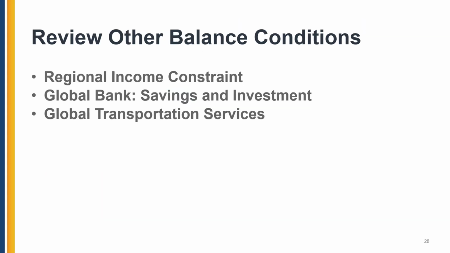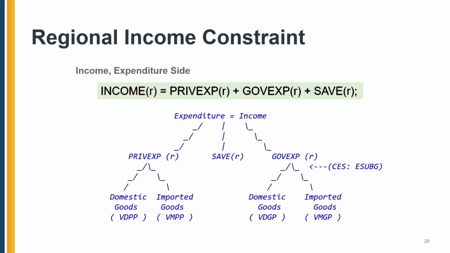Now let's review other balancing conditions. We'll talk about the regional income constraint, the global bank, and the global transportation services. There are two specific lectures on the global bank and global transportation services. This is just a review for you. They will go into more detail.